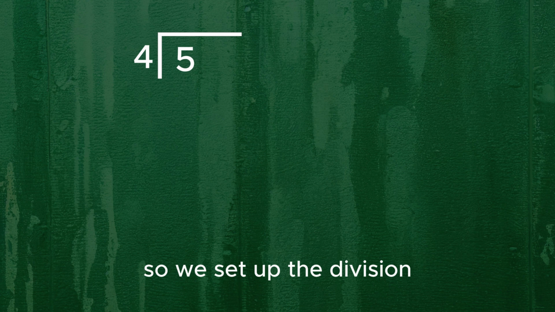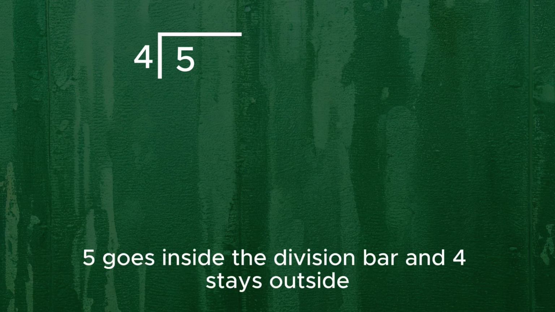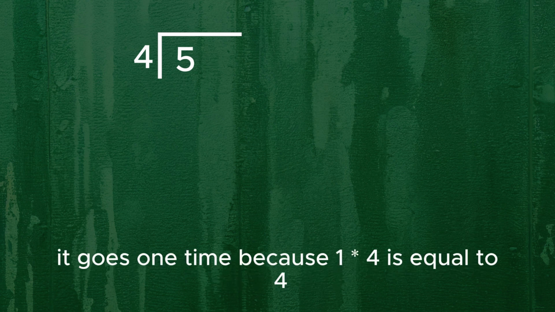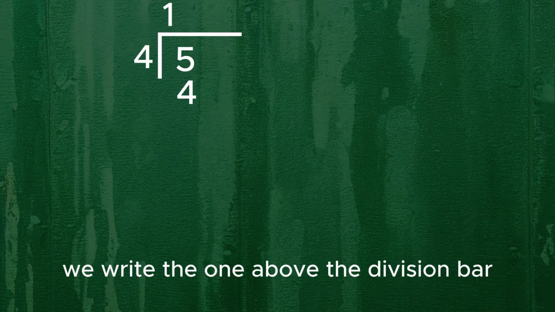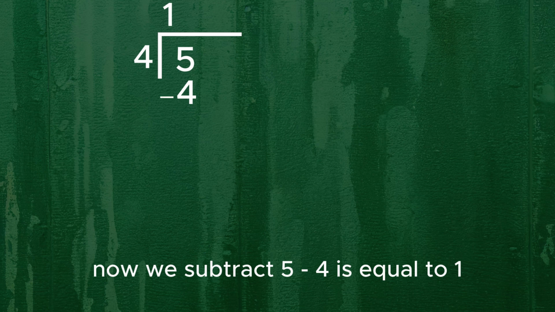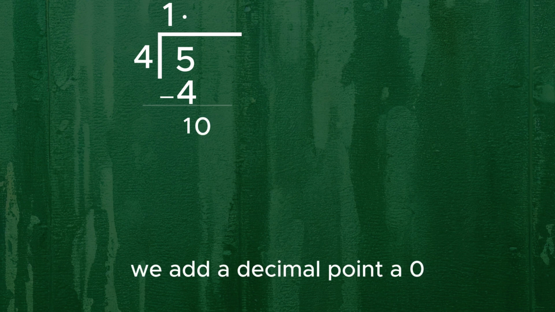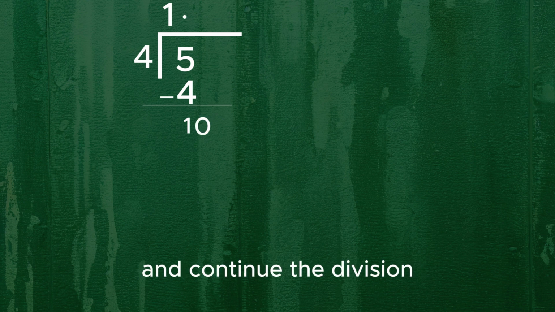So, we set up the division. 5 goes inside the division bar and 4 stays outside. Now, how many times does 4 go into 5? It goes 1 time, because 1 times 4 is equal to 4. We write the 1 above the division bar. Now, we subtract. 5 minus 4 is equal to 1. Since 1 is smaller than 4, we add a decimal point, a 0, and continue the division.